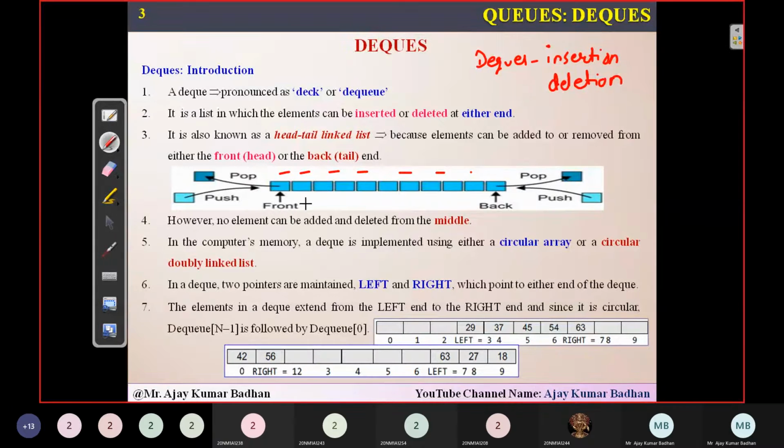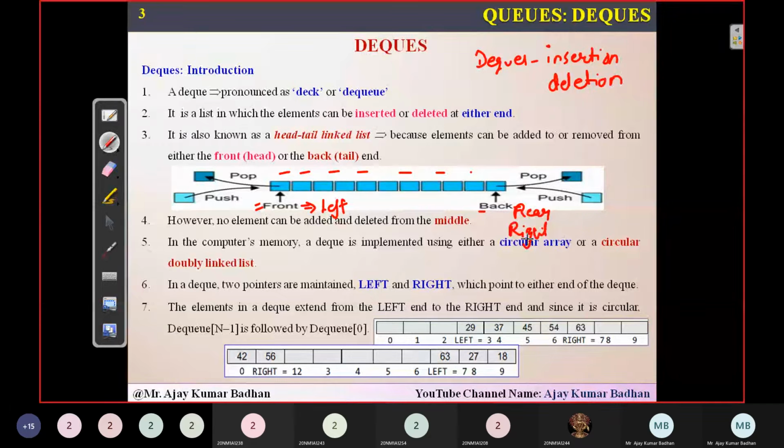In this session, I am going to replace front with left, so don't get confused. If you want, you can use front, no big deal, but just for changing the pointer variables, instead of front I'll use left, and instead of rear I'll use right.